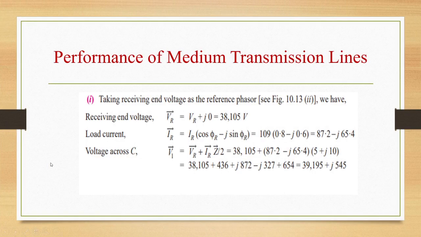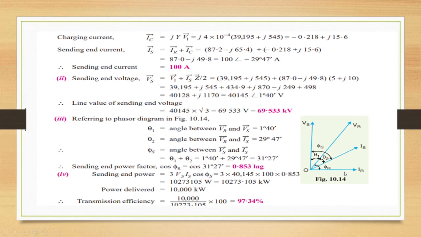Receiving end voltage is VR plus J0, that is 38,105 volt. Load current IR is IR into cos phi R minus J sin phi R, that is 109 into (0.8 minus J 0.6), 87.2 minus J 65.4. Voltage across C, V1, is equal to VR plus IR into Z by 2. Substituting all the values, we get 39,195 plus J 545. Charging current IC is J omega C V1, that is minus 0.218 plus J 15.6.